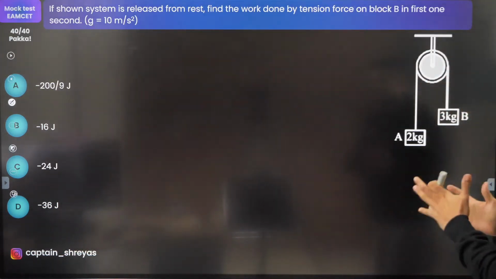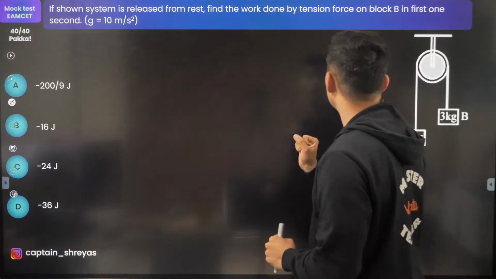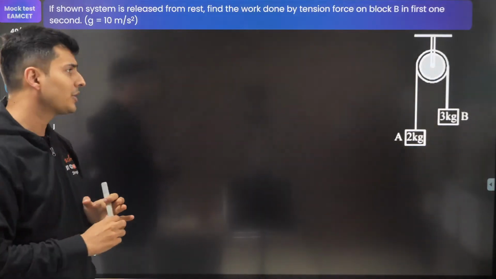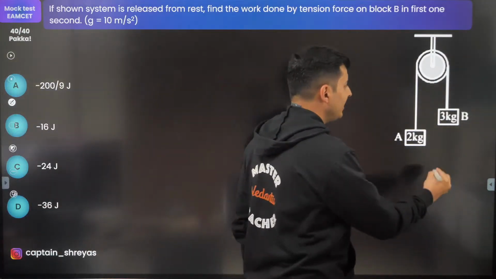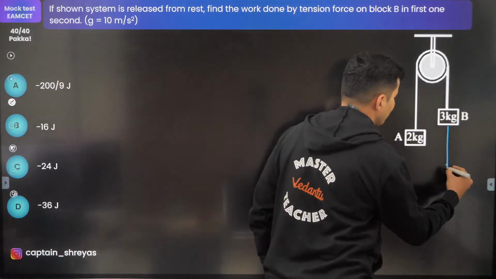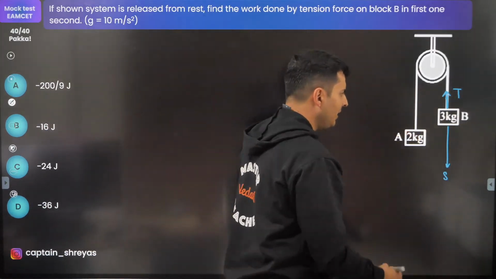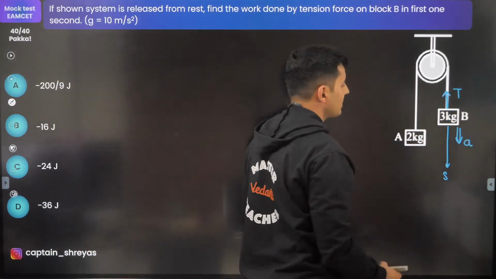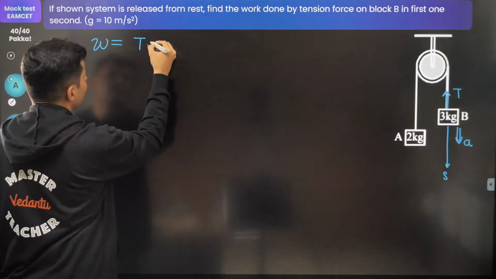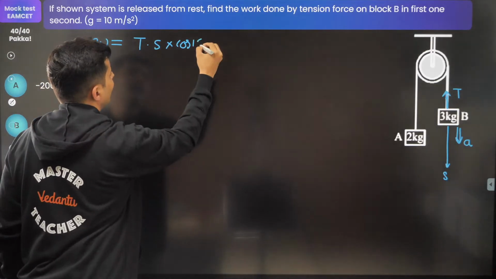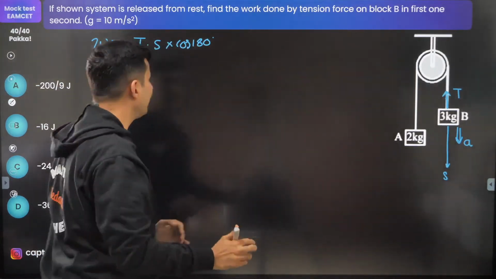If the shown system is released from rest, the work done by the tension force on block B in the first second is how much? First of all, notice all the answers are negative. Reason: when the 3 kg block goes down, the displacement is downwards, and the force of tension will be upwards. It is definitely going to accelerate downwards. The question is, what is the work done? Work done will be tension force into the displacement into cos of 180. Why cos 180? Force and displacement are opposite, so the angle is 180, and cos 180 is -1.